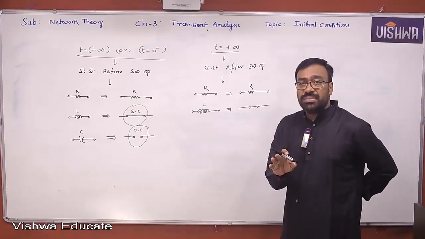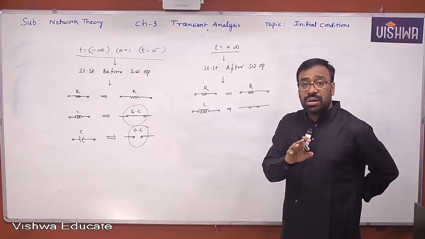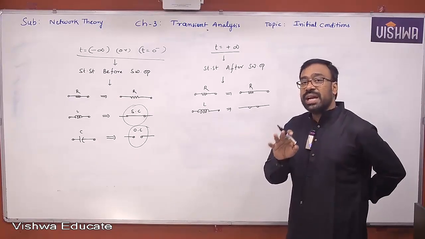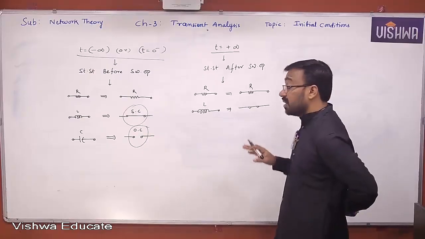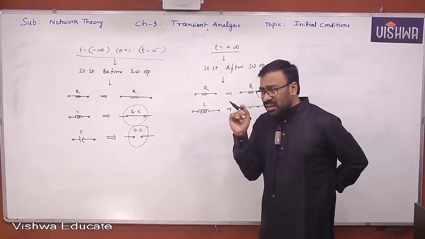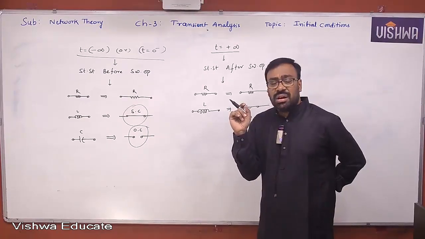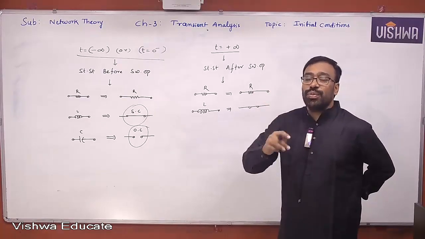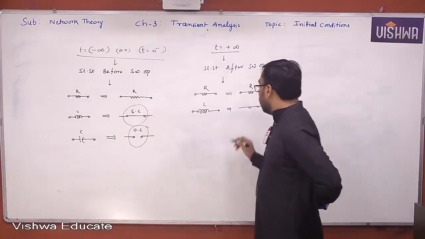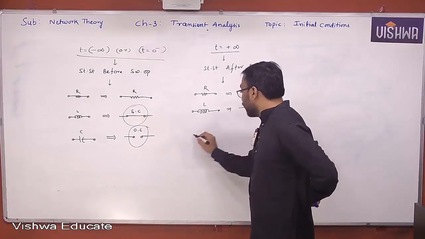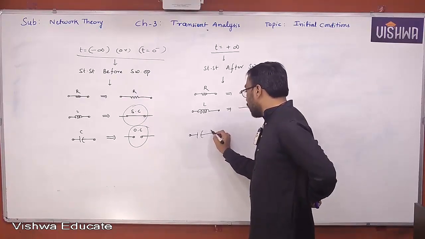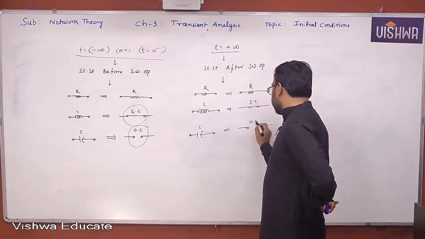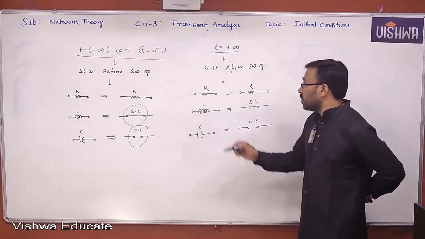Before switching operation means before disturbance, and after switching operation means after disturbance. Therefore, the circuit characteristics will change. Understand all of you? The equivalence of the individual elements will remain the same, but the overall circuit will change. Yes or no, all of you? Therefore, the inductor behaves like a short circuit. The capacitor behaves like an open circuit. That's it. So please note down.